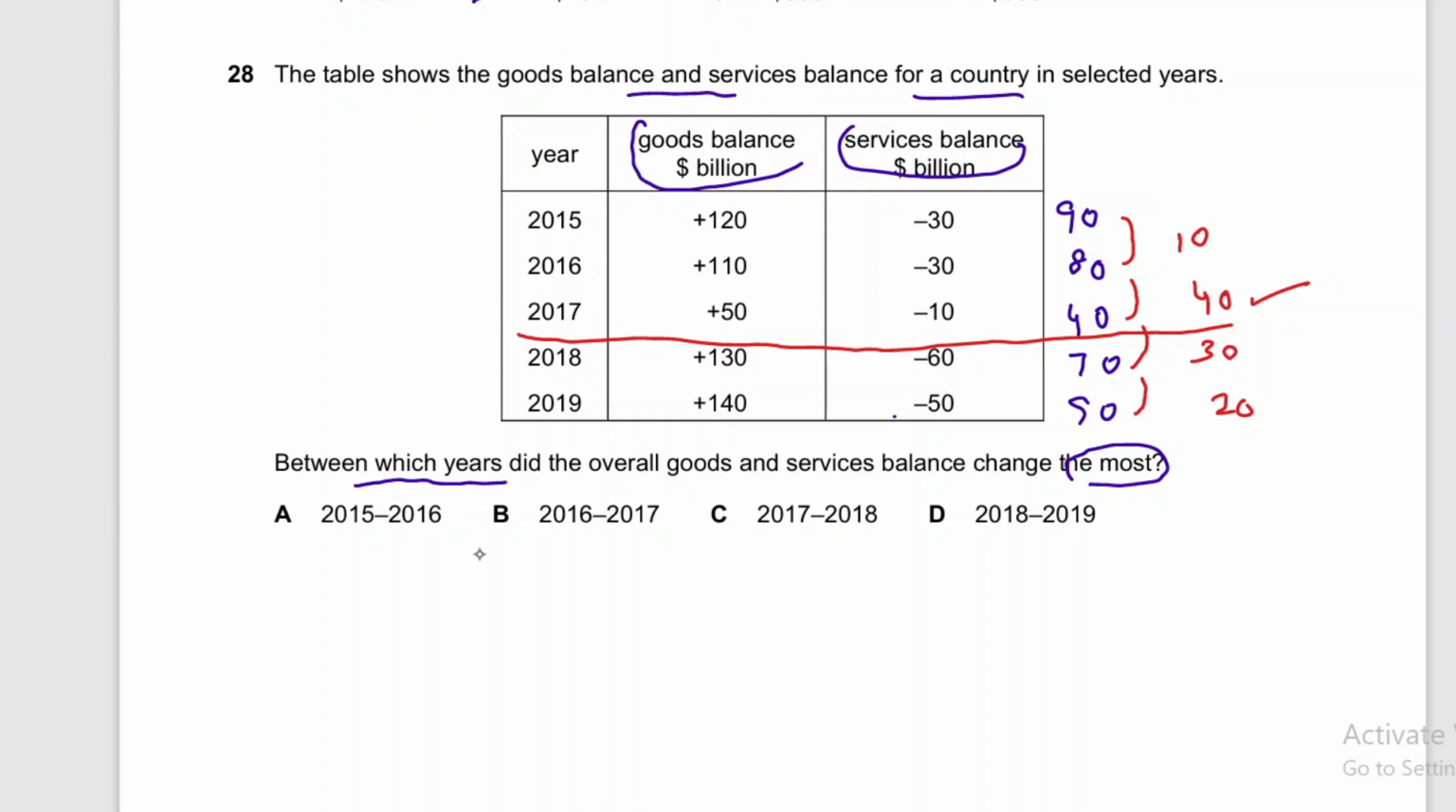Yeah, the biggest change is 40, from 80 to 40. Yeah, this range shows the most change. So option B will be the correct answer, because from 2016 to 2017 it is occurring. So option B is the correct answer.